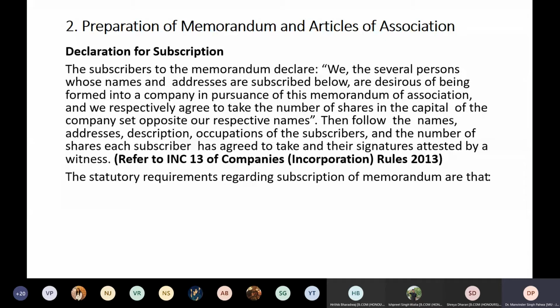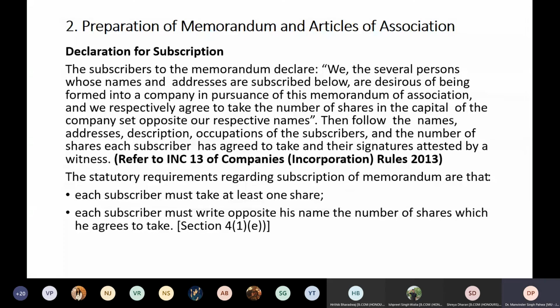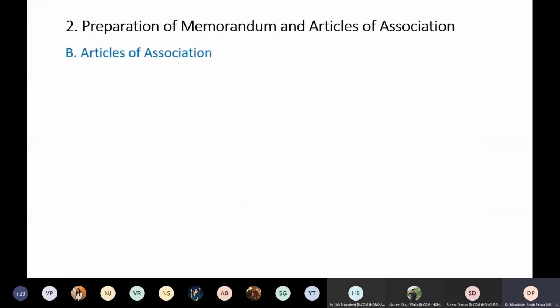The statutory requirements regarding subscription of the memorandum are that each subscriber must take at least one share. So a person who wants to be a member of a company which is limited by shares has to take at least one share. Each subscriber must write opposite to his name the number of shares which he has taken, or which he agrees to take. Okay, so these are the requirements further.